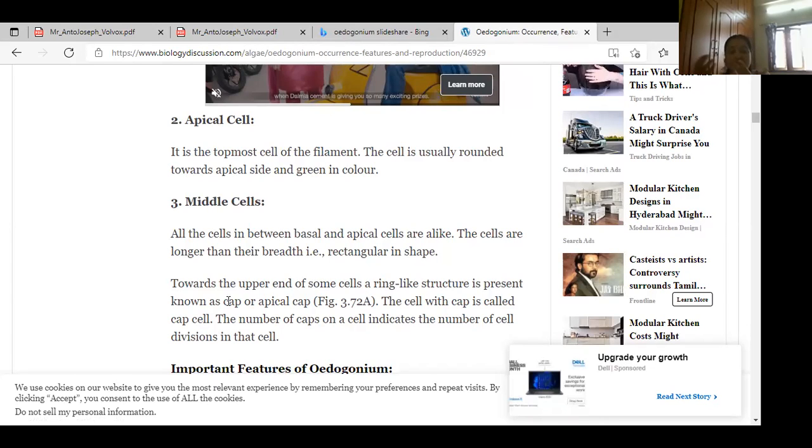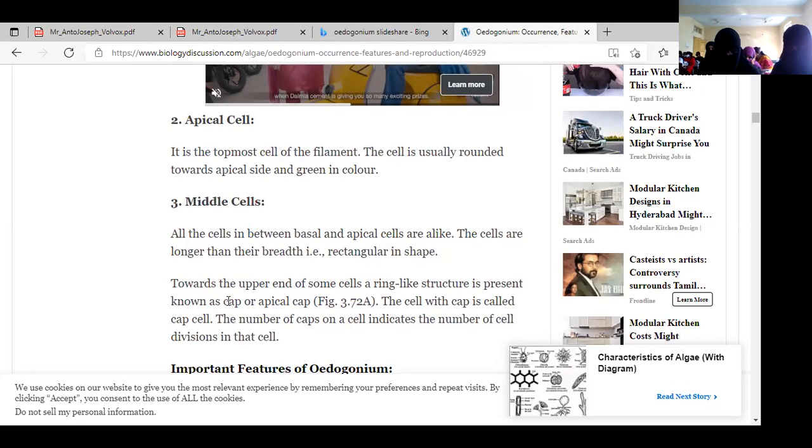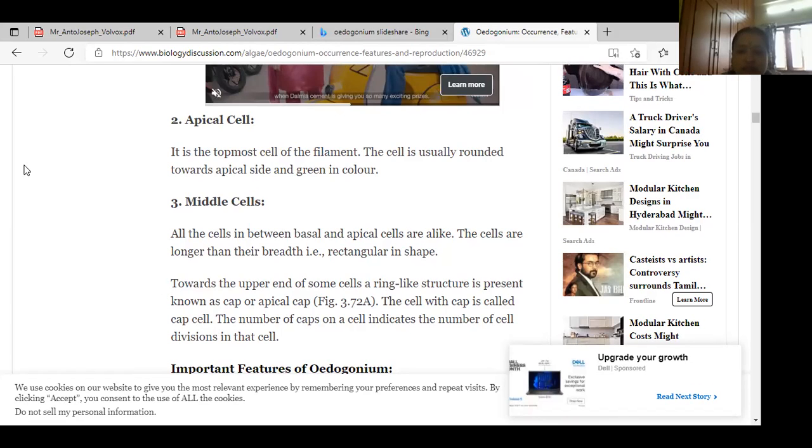Some another algae also मैम మీ आवाज సరిగా అత్తలేదు. filamentous algae and Edogonium. What, ma? Hello, tell me what happened. Ma'am, your voice is not clear, ma'am. Now it's clear. Yes, ma'am.